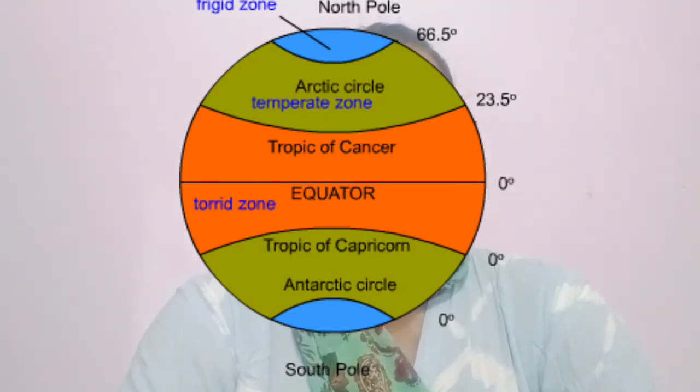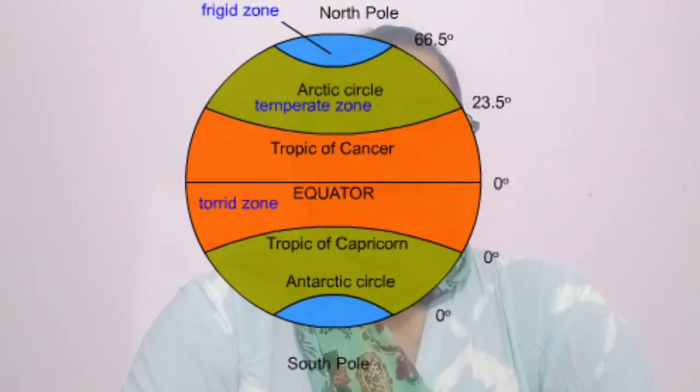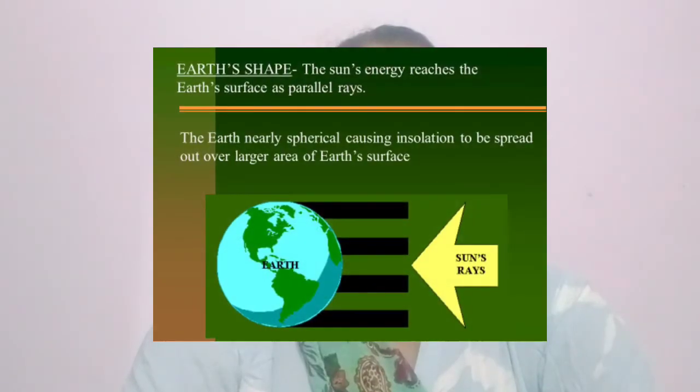In temperate zone sun rays are slanting occupying more area, hence this region is less hot, less bright sunlight is there. In frigid zone sun rays are more slanting occupying larger area, hence this is a very cold region. This region is not receiving sunlight properly, from Antarctic Circle to South Pole and from Arctic Circle to North Pole.